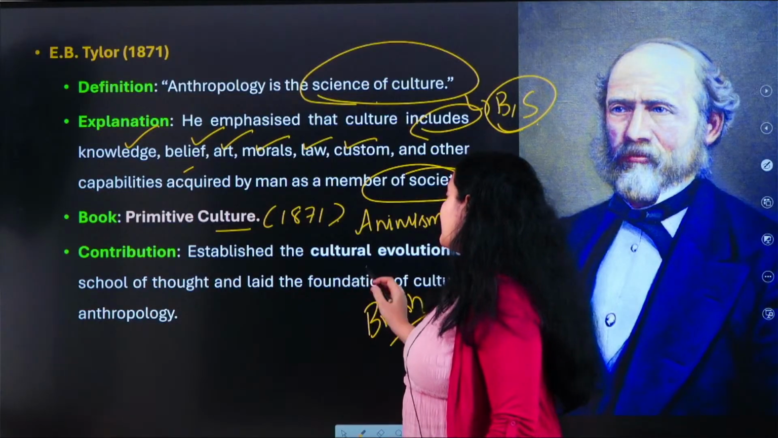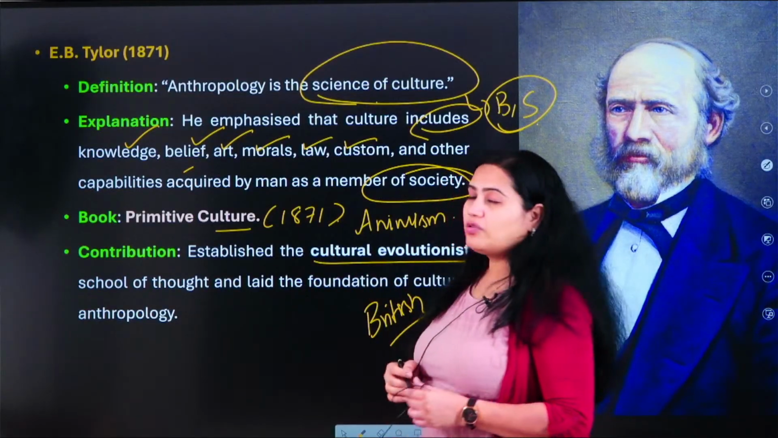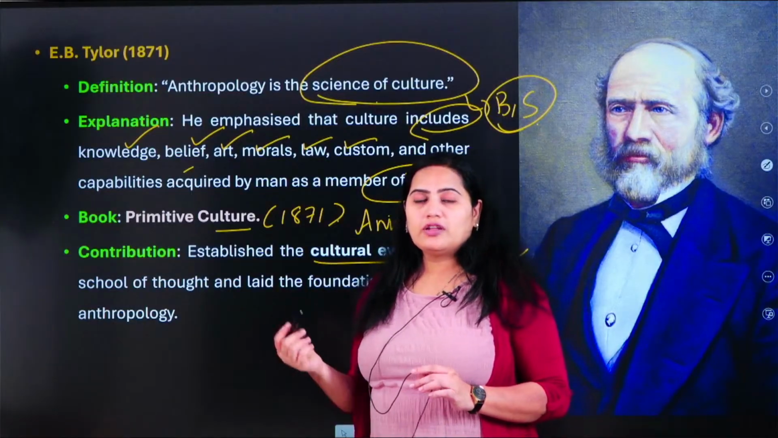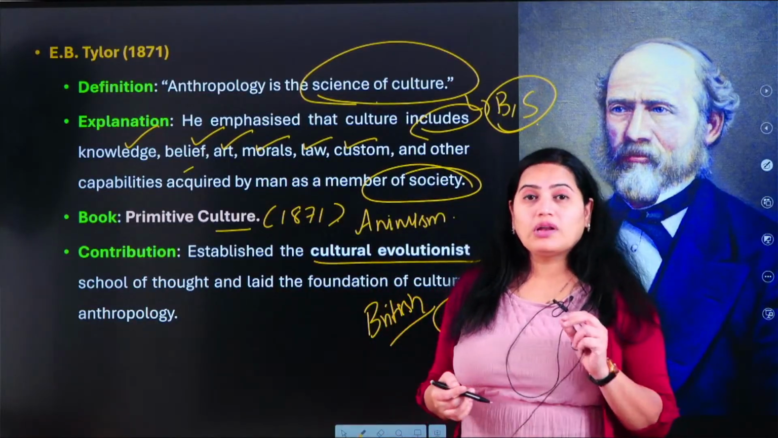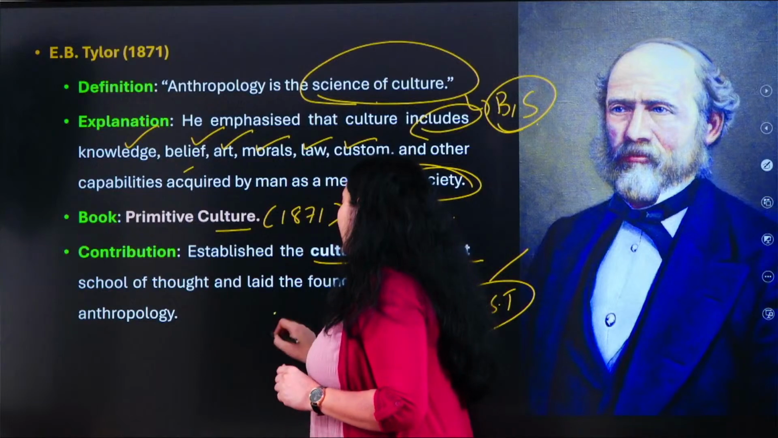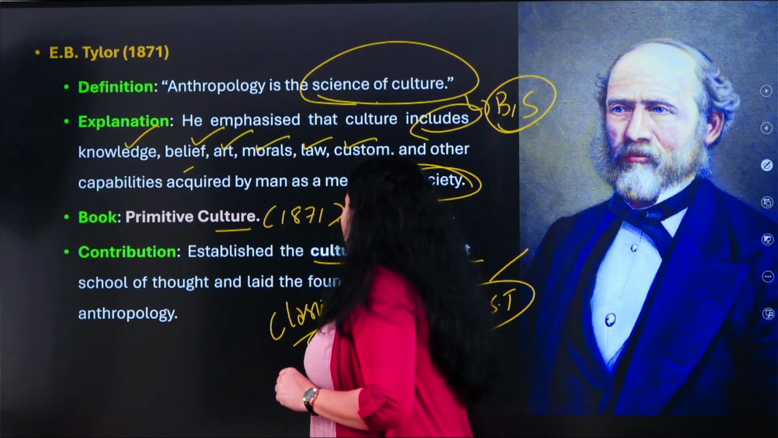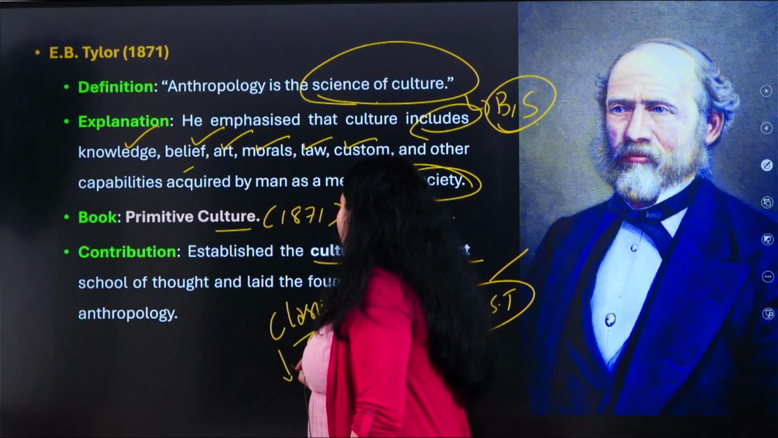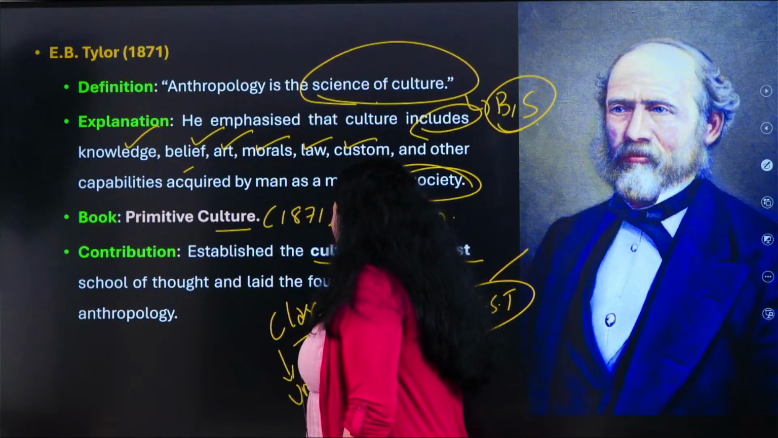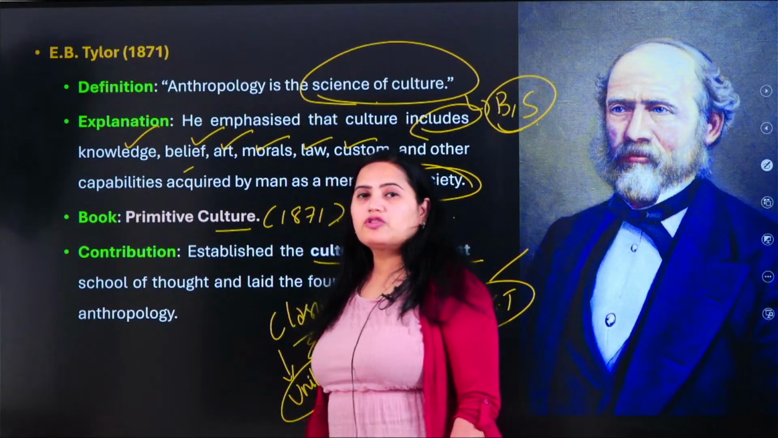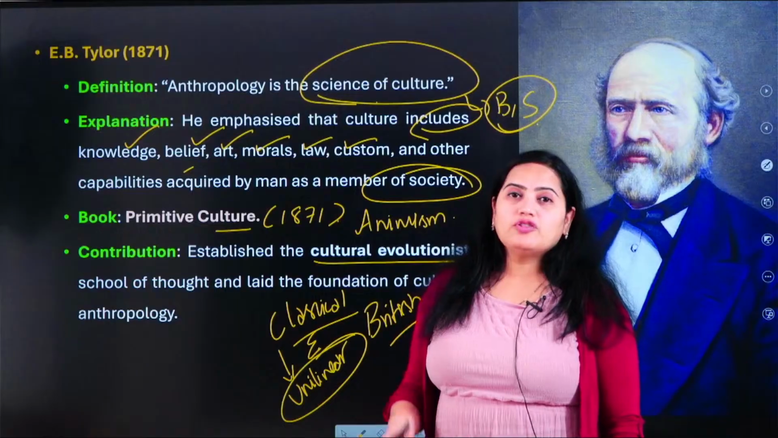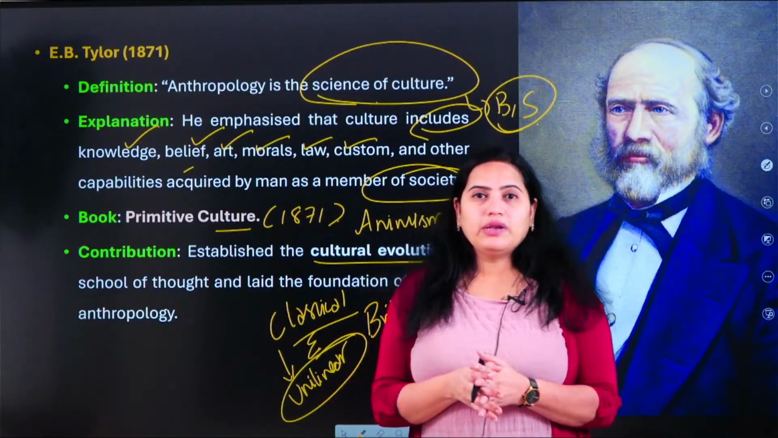Okay, and he is saying that the cultural evolution, so he belongs to the cultural evolution school of thought. And what type of cultural evolution school of thought? It is classical in nature. So he belongs to the classical evolution school of thought, and they follow one approach. That approach is called as unilinear approach. उस approach को हम क्या करके बुलाएंगे? It is a unilinear approach. What do you mean by unilinear approach?